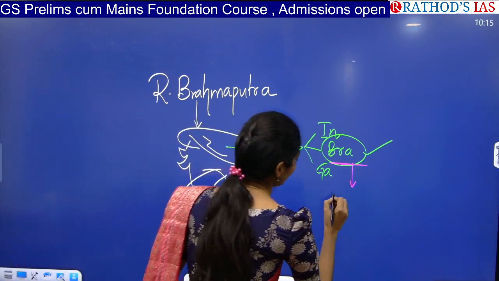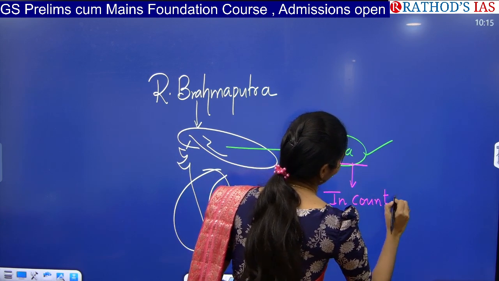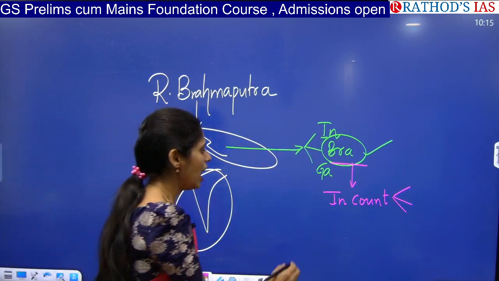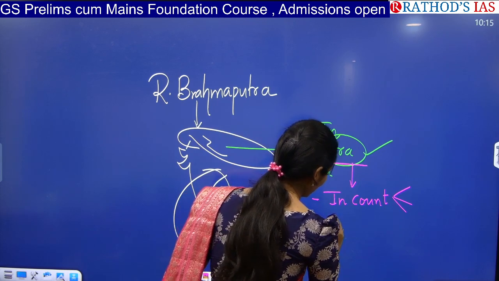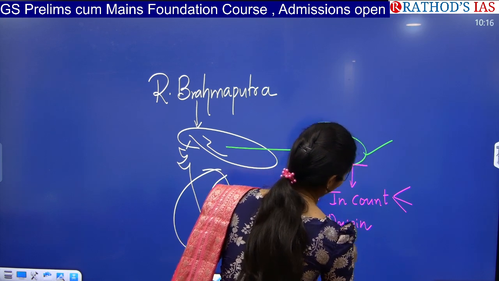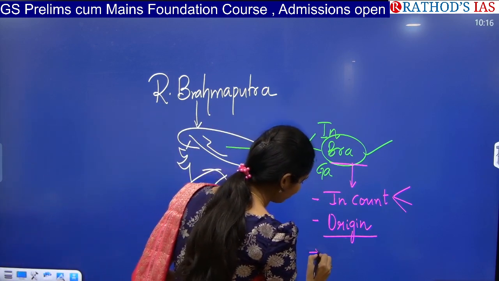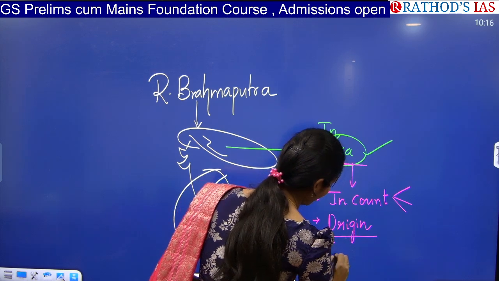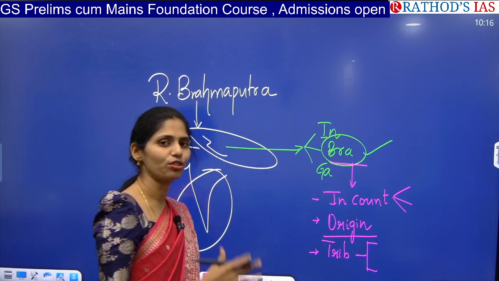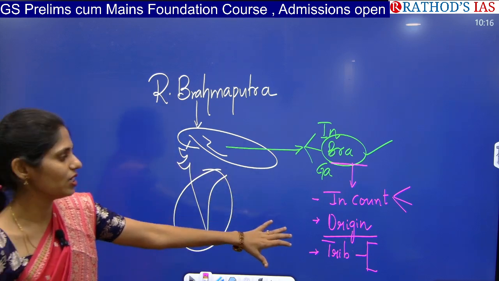For example, in which countries does it flow? You already know it flows in three countries: China, India and Bangladesh. Next, you have to see the origin of this river, where it started, that is near Mansarovar Lake. And next, you have to see the important tributaries. In tributaries, I said that day we have two types, right bank tributaries and left bank tributaries, and you have to see what they are.